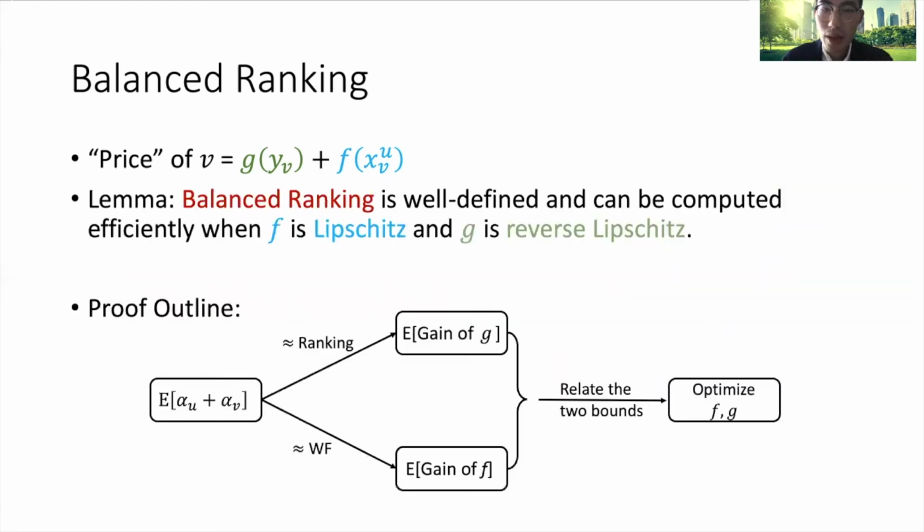Given this lemma in hand, the rest of the analysis goes in the following way. We want to analyze the expected gain of alpha_u plus alpha_v, and we split the gain into 2 parts, those related to the g part and those related to the f part. As you would expect, the analysis of the g part is similar to that of ranking. And the second part, the gain of f, will be similar to the analysis of water filling. And then finally, we relate the 2 bounds.